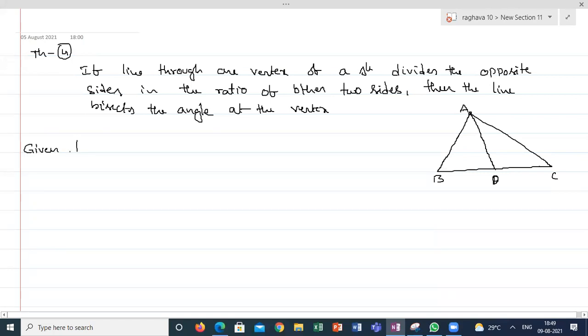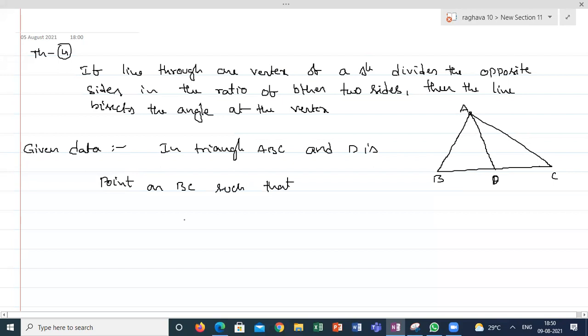Given data is, in triangle ABC, D is a point on BC such that BD by DC is equal to AB by AC.